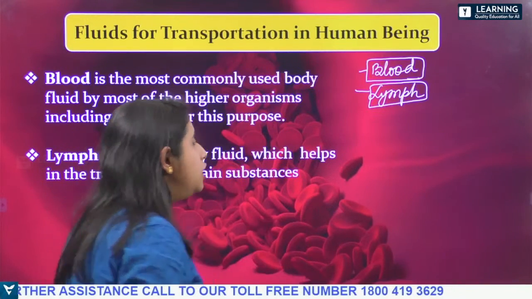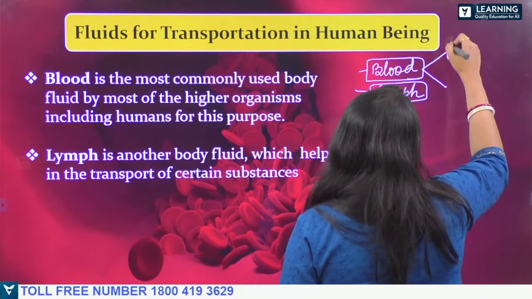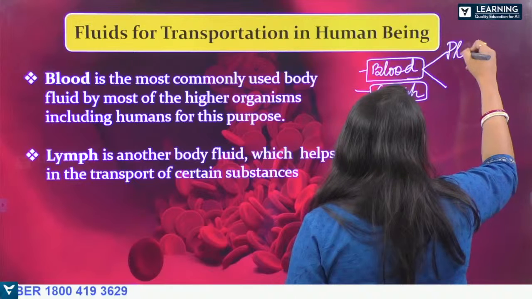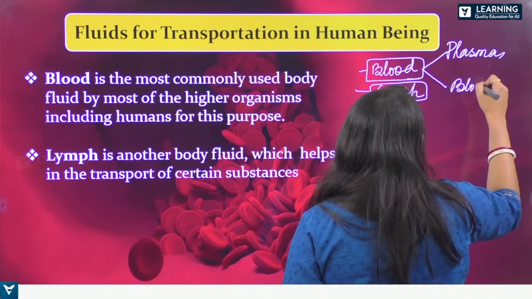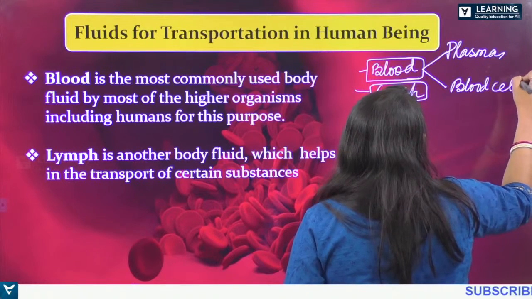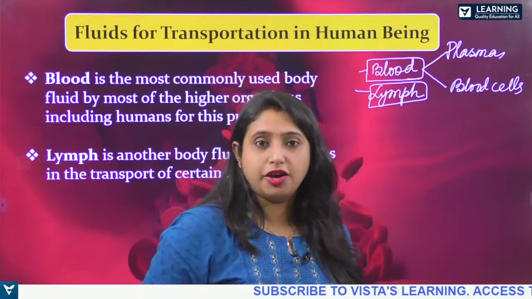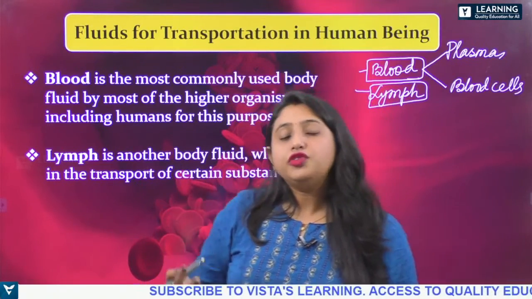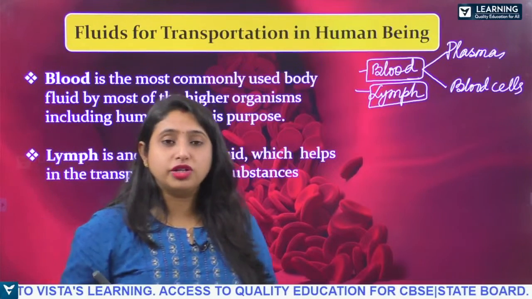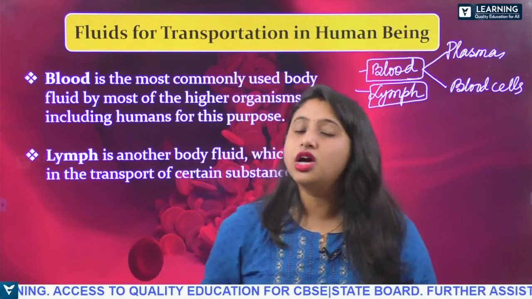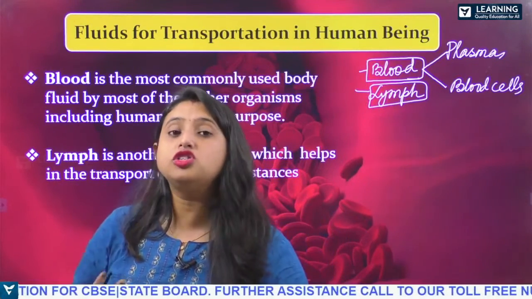See, blood is divided into two parts. One is the plasma, and another is the blood cells. You know that we take different types of food in our day-to-day life, right? All these foods are broken down into the simplest form. It is converted into glucose. The glucose, that is the energy which we get, is transported through the blood.